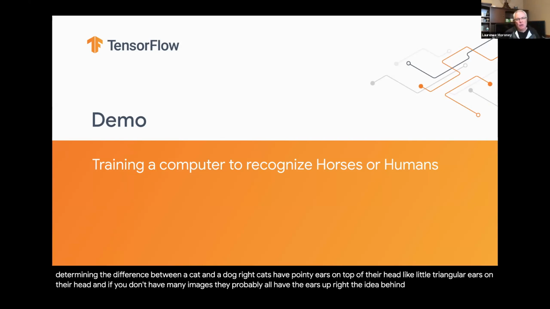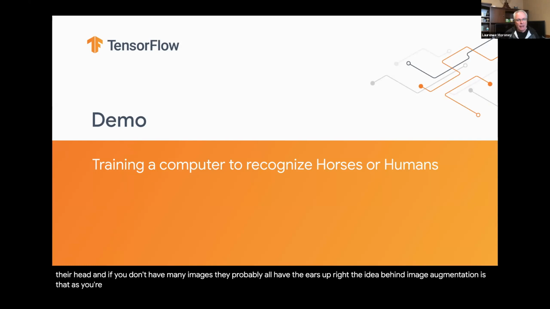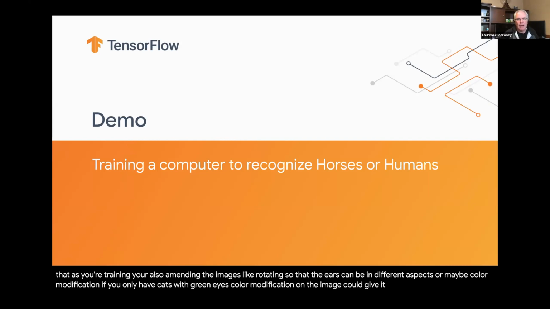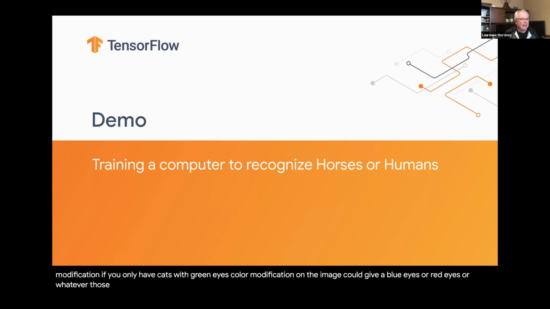The idea behind image augmentation is that as you're training, you're also amending the images, like rotating, so that the ears can be in different aspects, or maybe color modification. If you only have cats with green eyes, color modification on the image could give it blue eyes or red eyes or whatever, those kind of things. So using image augmentation, you can artificially enhance the size of your data set so that you could see scenarios that you hadn't previously seen.